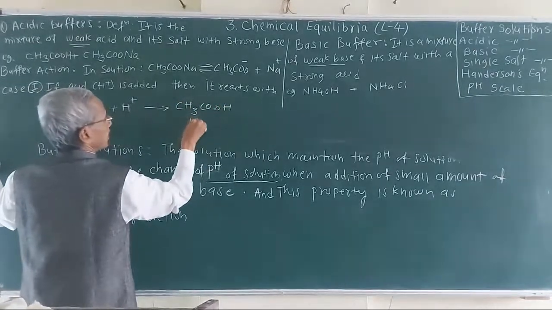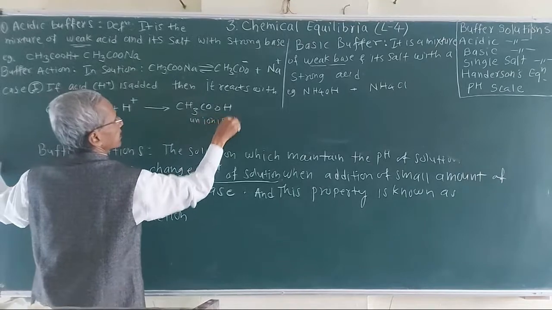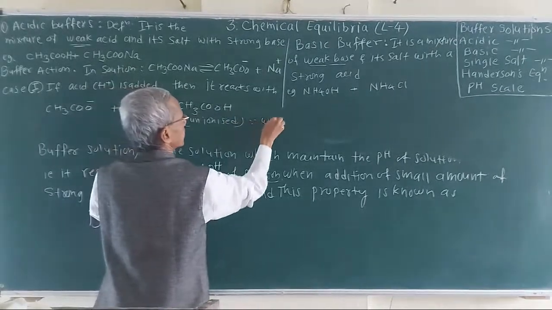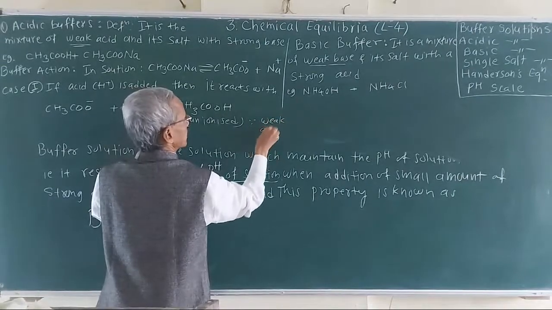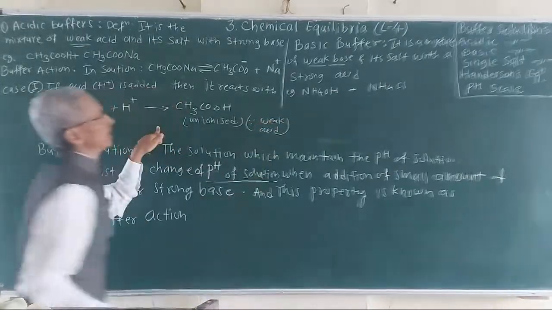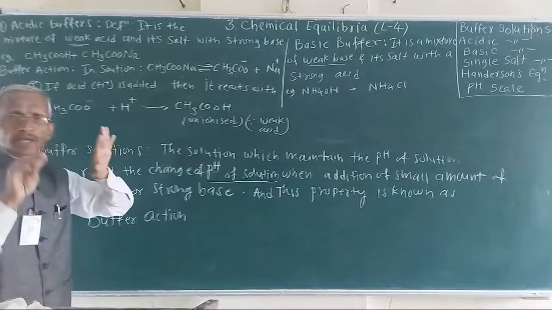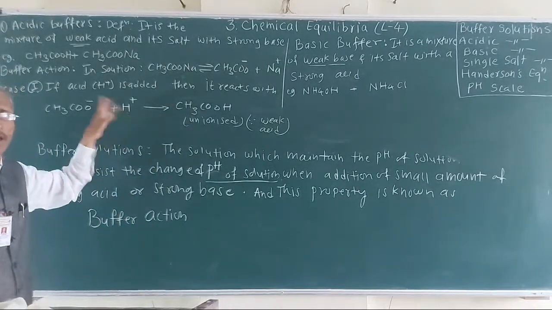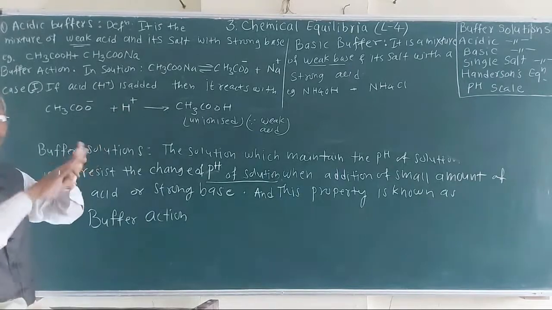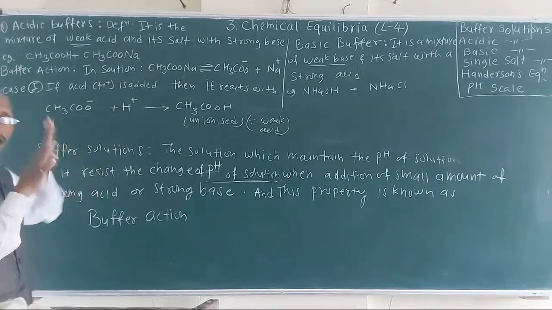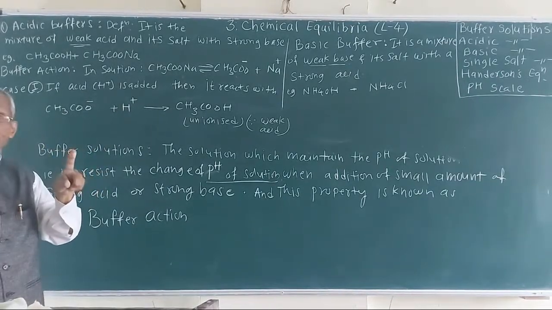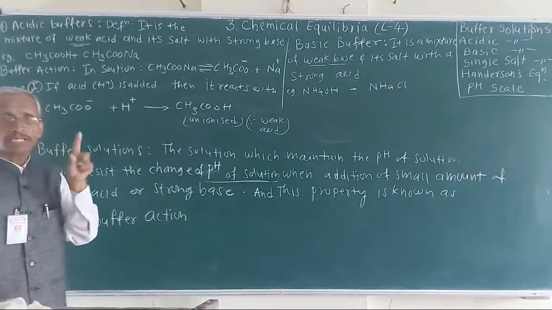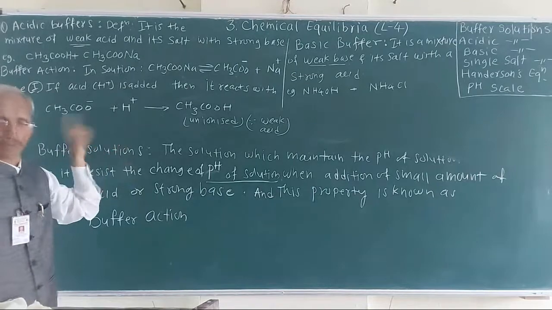This is not ionized because it is weak, unionized. So in this case, H plus ions are utilized, and the solution does not become acidic. That means its basicity is reserved. Listen to these words again: its basicity is reserved.